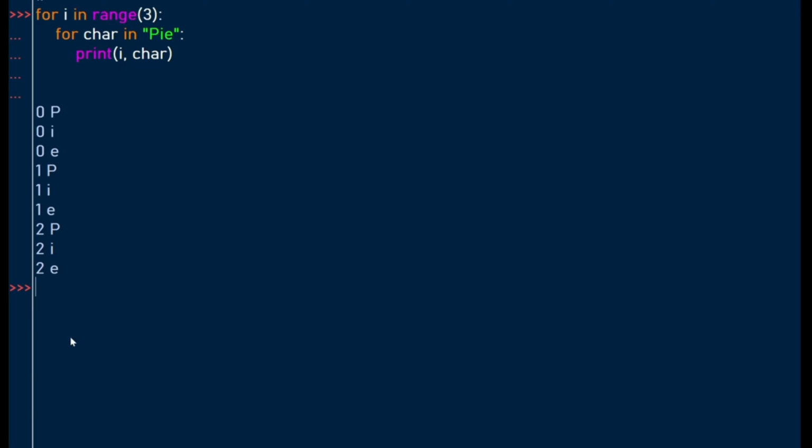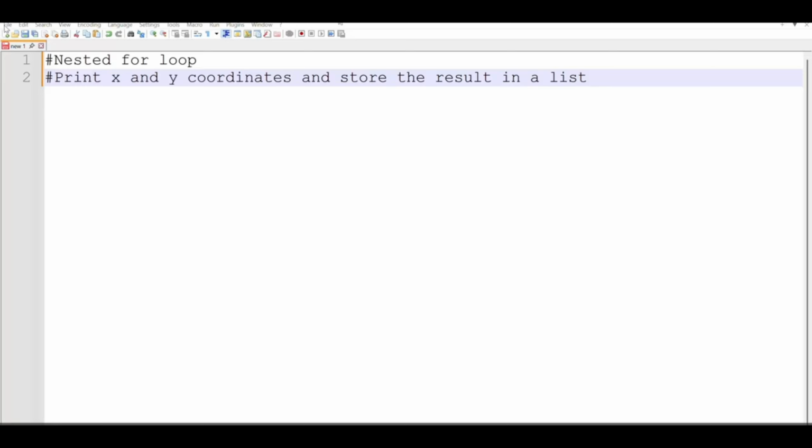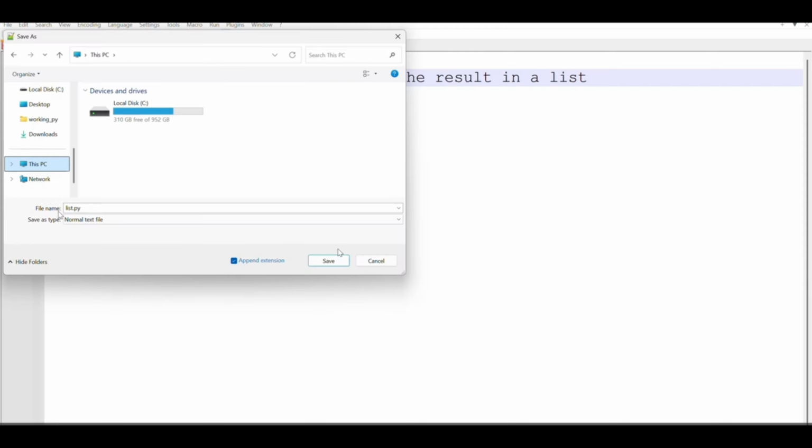For these nested for loops, they grow very fast. So just be aware of that, because this loop can grow fast depending on the range you have within the loop. So this is one example of a nested for loop. Let's look at another interesting example. In this example, I'm going to use Notepad++ to run Python code through the command prompt, and the name I've given it is list.py.